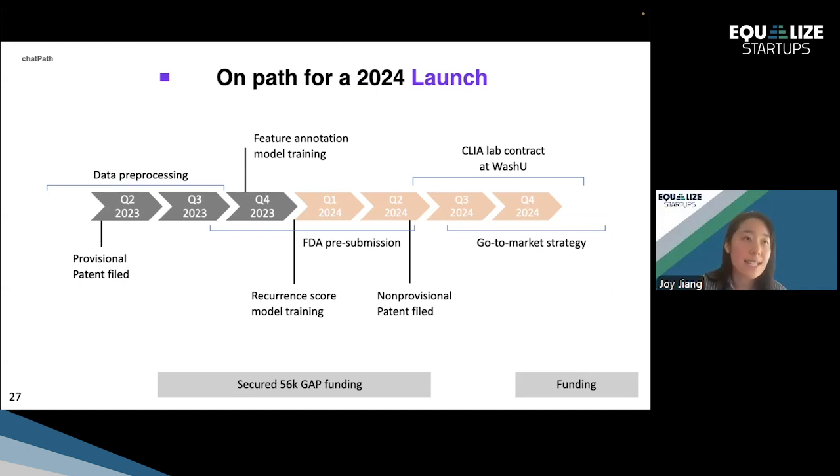So looking to the last half of 2024, we're continuing to explore the Clear lab contract. We would like to have a clear idea of our go-to-market strategy. So with that clear path for go-to-market strategy, we'll then have an absolute estimation of the funding needed.